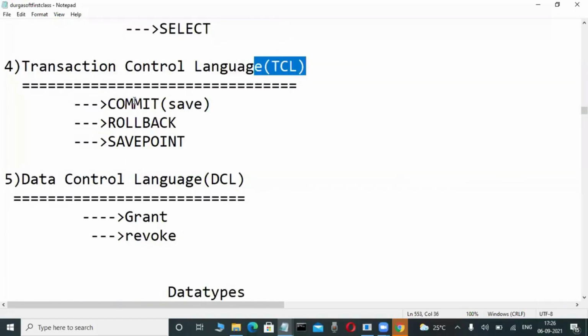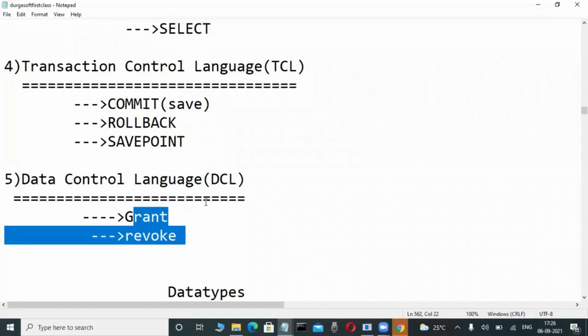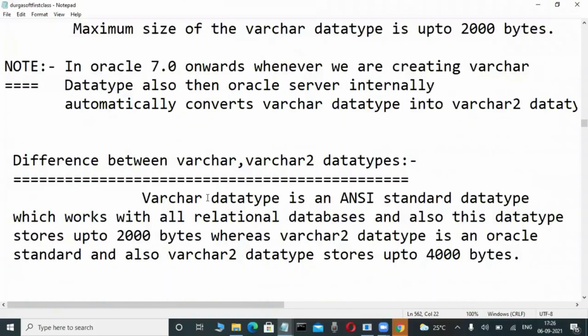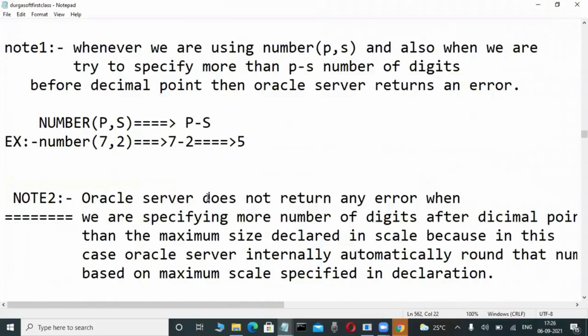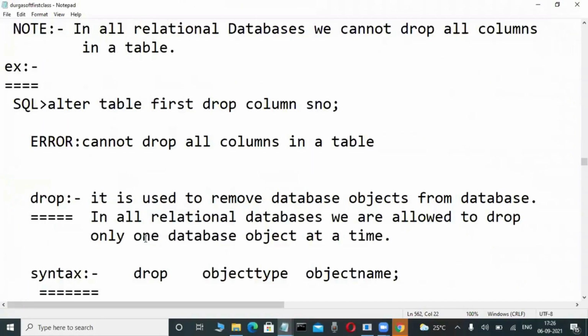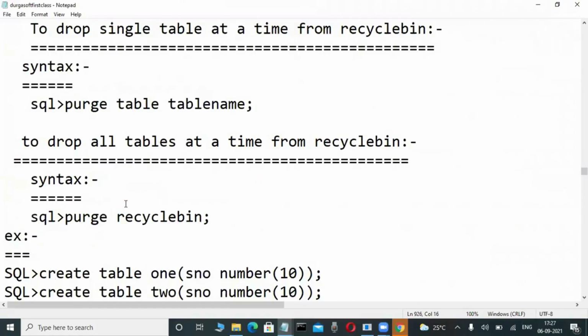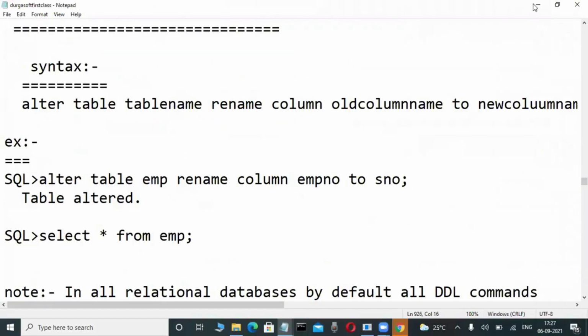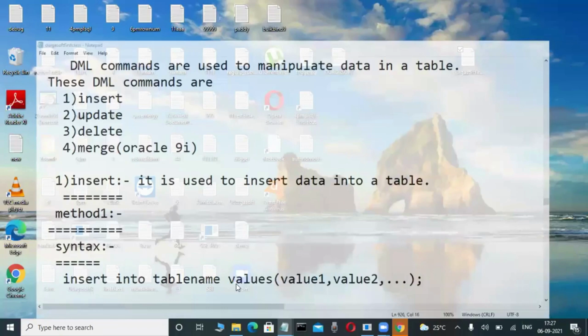Again TCL: commit, rollback, savepoint, and DCL. Just single lines of coding. Once we start our course, we will see how to create and alter, just simple syntaxes. Through that we learn all the things, including the recycle bin, only small things. That's why SQL is a non-procedural language.